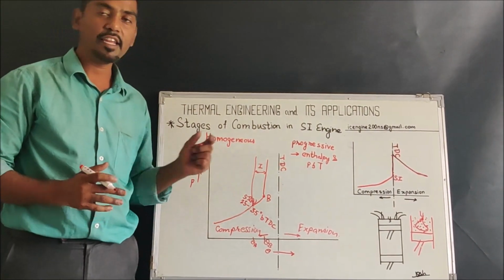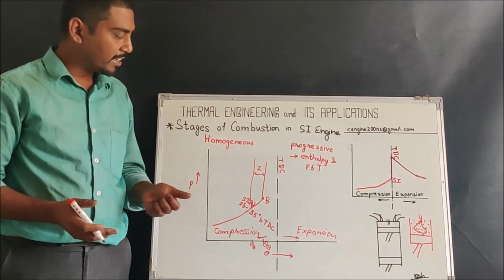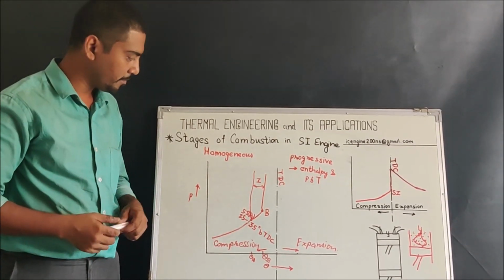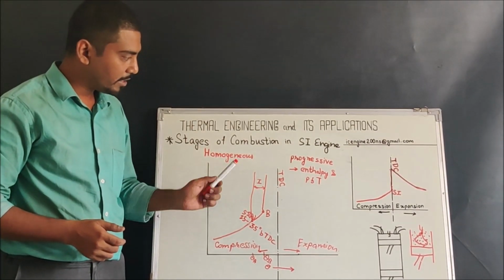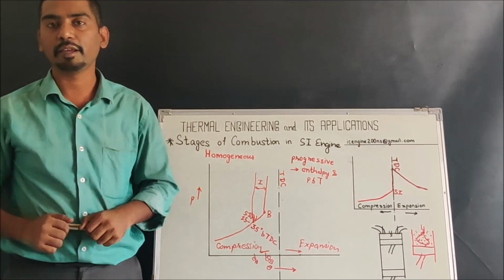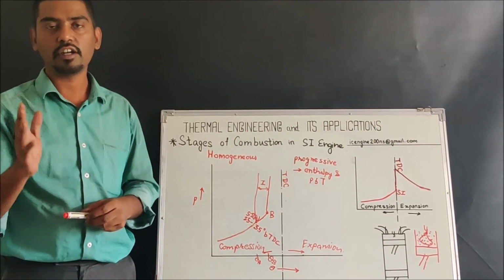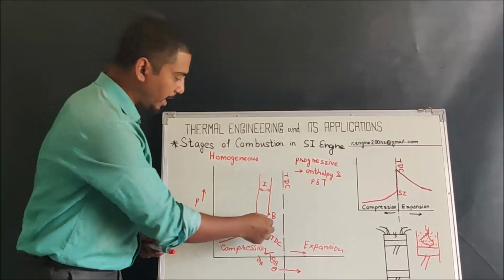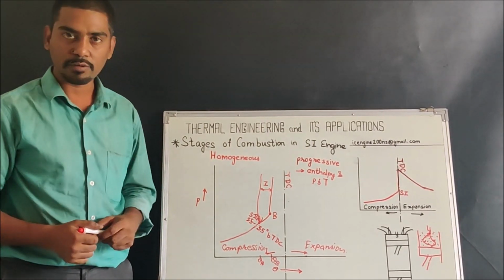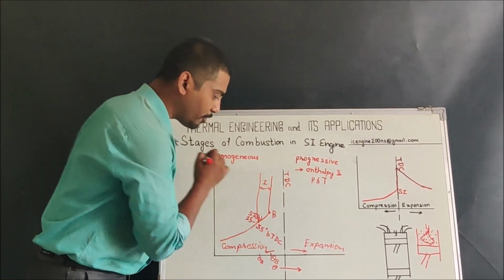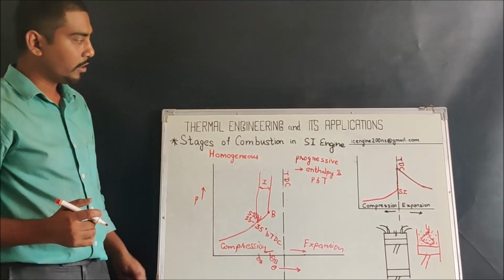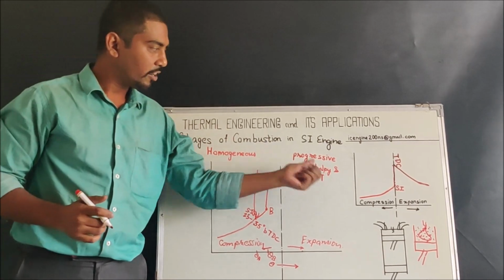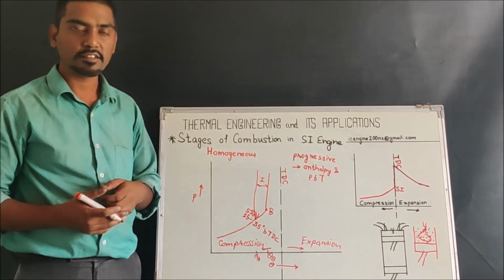So ignition delay is a very important point. One of the factors is its effect on the knocking that we are going to study in the next lecture series. So keep in mind, ignition delay in the SI engine is just because of the chemical reaction that is taking place in order to form the first nucleus of the flame. At the point when the first nucleus of the flame is observed, that point is counted as the start of the combustion.